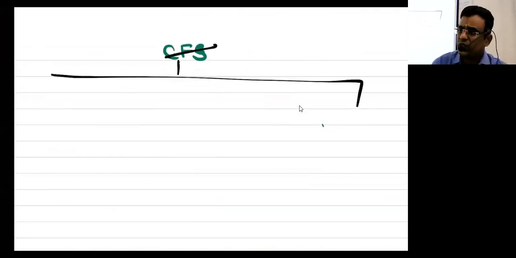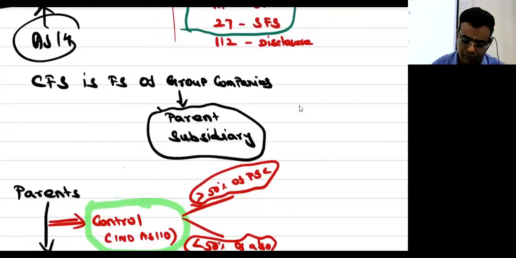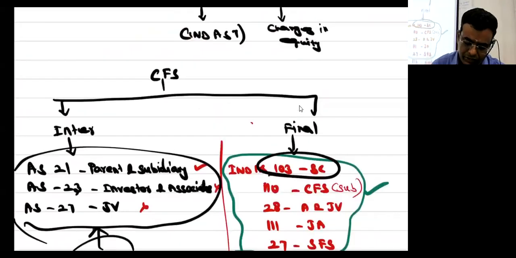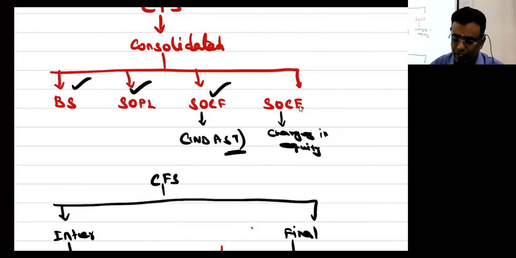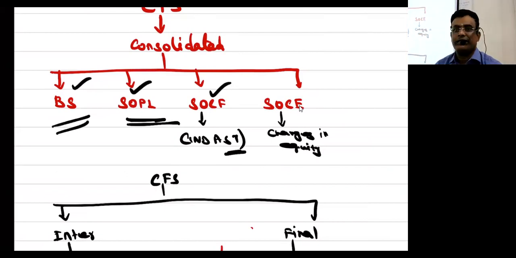CFS means consolidated financial statements, which include the balance sheet, statement of P&L, and statement of cash flow. Ind AS 7 will take care of that. Very simple. Half an hour of self preparation is more than enough. For this, one hour of self preparation is more than enough. For the balance sheet, I don't know how many hours are required.